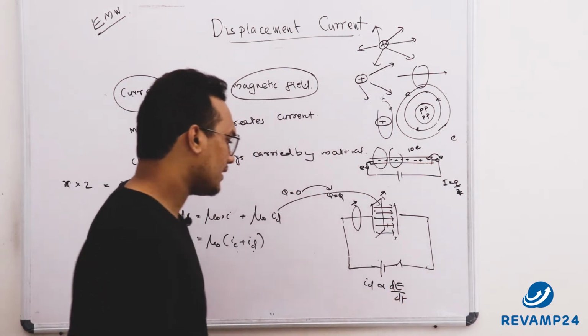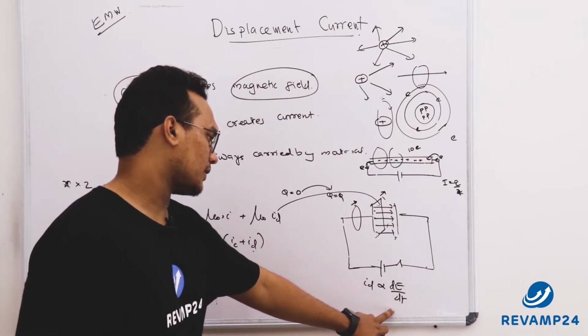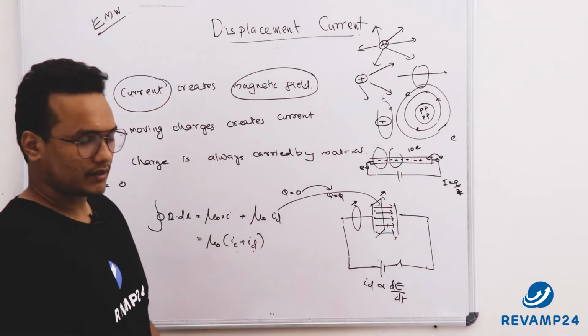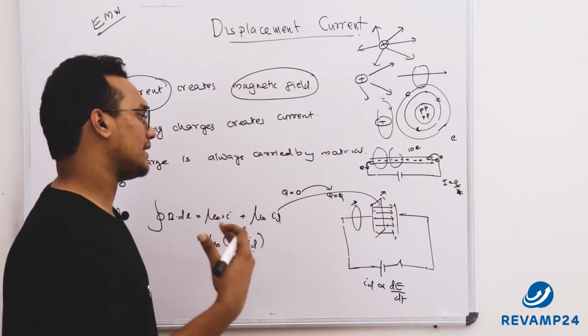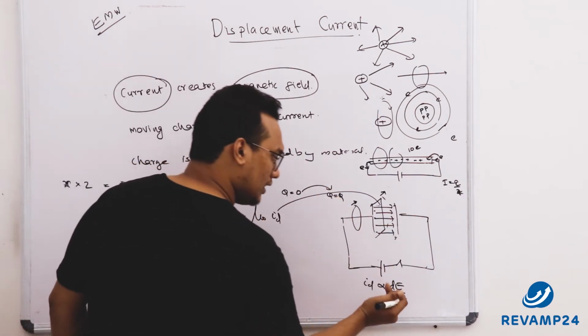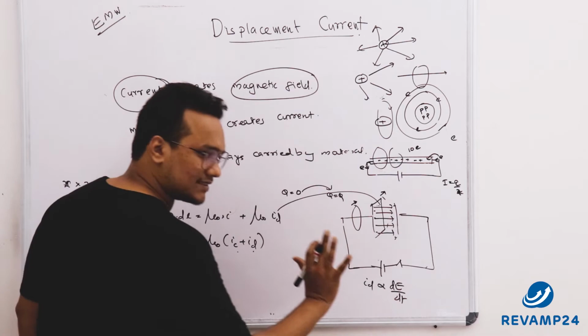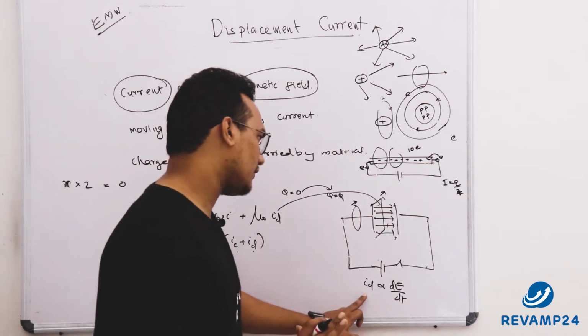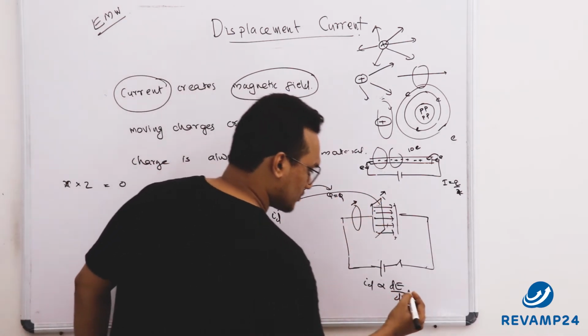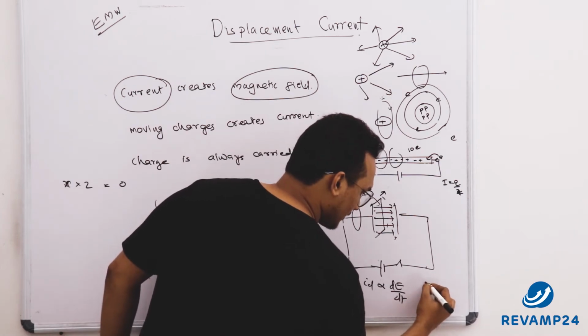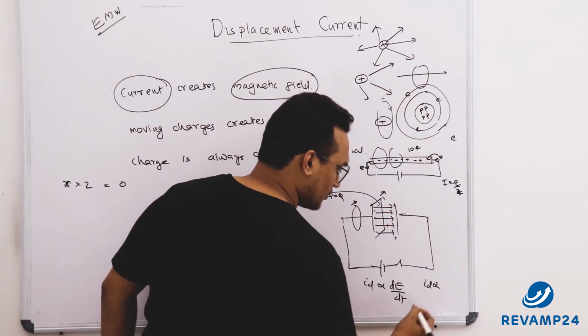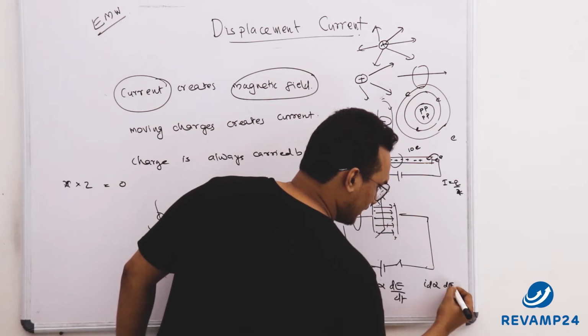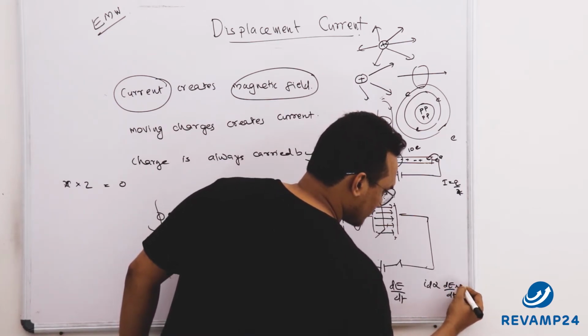So I can say that the higher the change in electric field with respect to time, the higher will be the displacement current. Now with experiment he has proven that not only is the reason the change in electric field, but the value of ID is dependent on area as well. So he got an equation that ID is directly proportional to dE by dt into area.